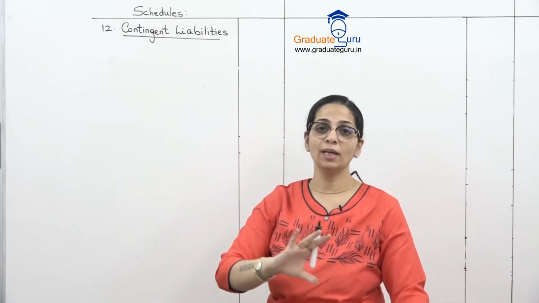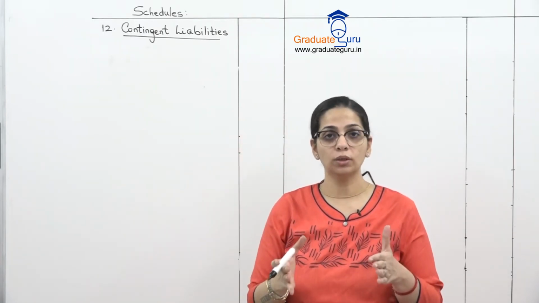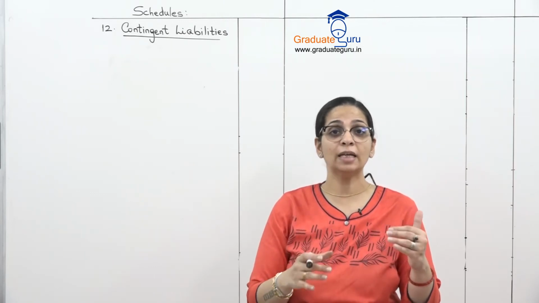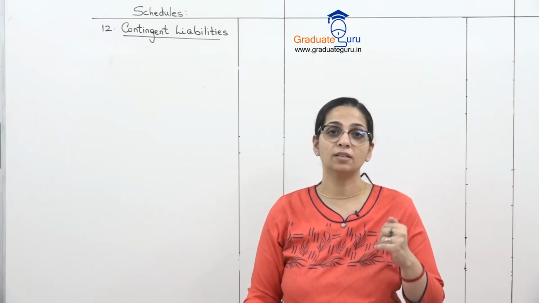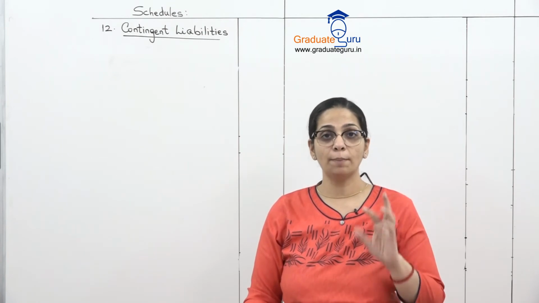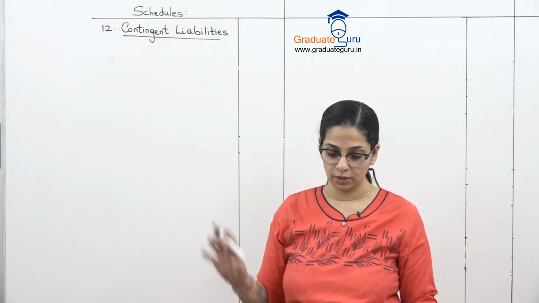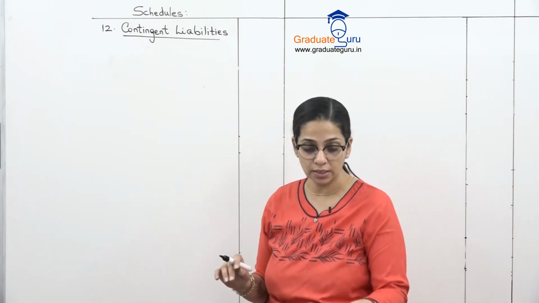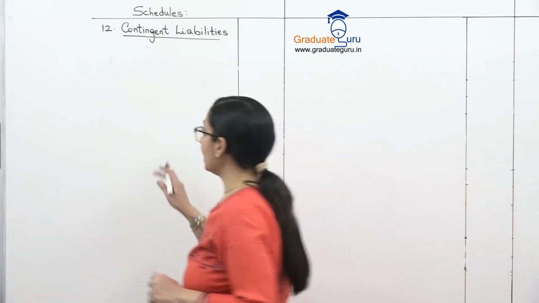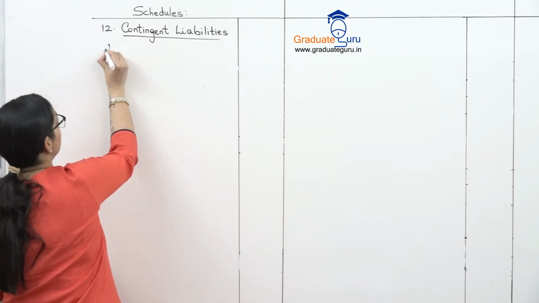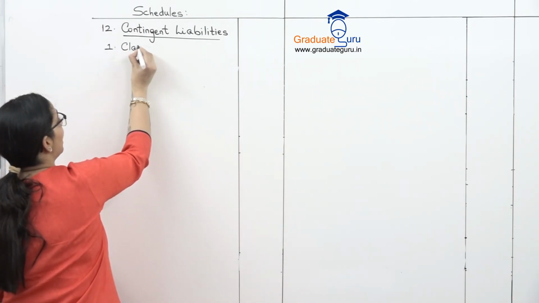Now this is purely outside the balance sheet, so इसका total balance sheet के अंदर नहीं जाता है. It does not add to our balance sheet total, but still for banks it is compulsory to show a list of contingent liabilities. So let's see what is included in this list. First is claims against the bank not acknowledged as debts.